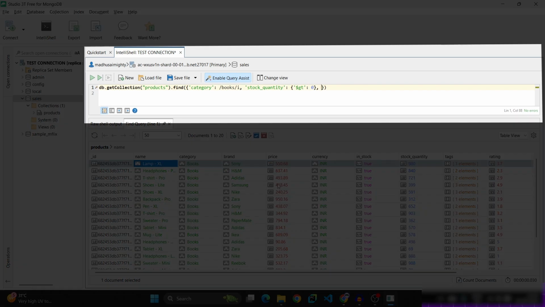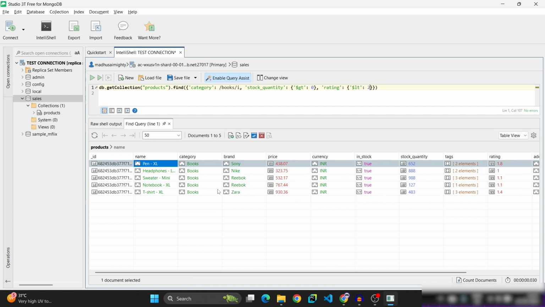And now let us see where rating is less than 2. So these are all the products whose category is books and stock quantity is greater than 0, having rating less than 2. So in this way, you can combine all the queries which you have learned till now.